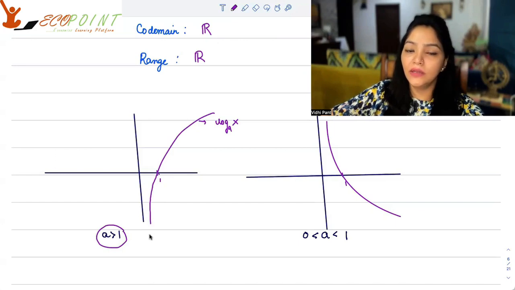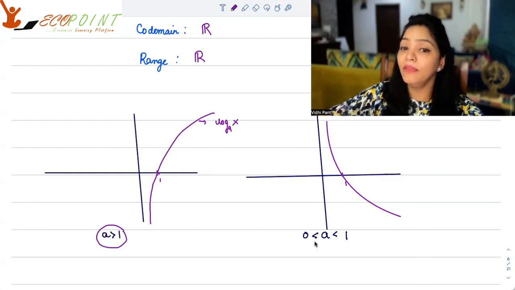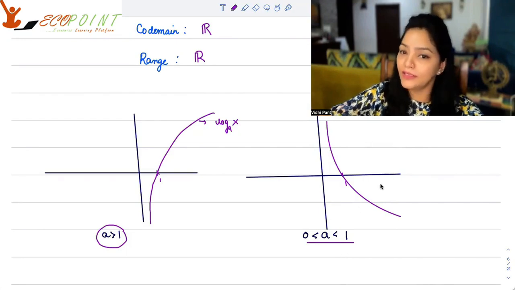And log of 0 is actually coming from minus infinity. So log is negative between 0 and 1, and then it becomes positive and moves up. It's a strictly increasing function, concave shape. When your base is between 0 to 1, then it becomes a decreasing function. And of course, again, it will cut the x-axis at 1, but the graph will be of this sort, okay?